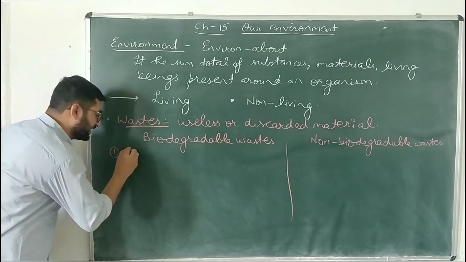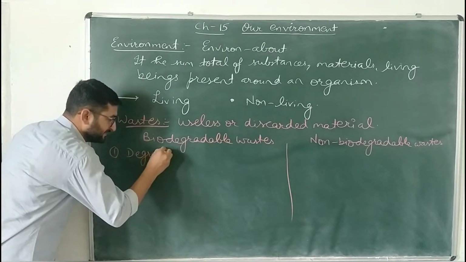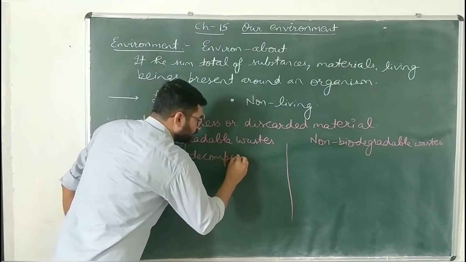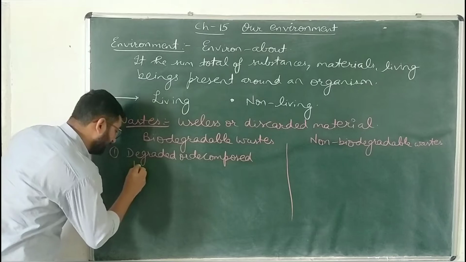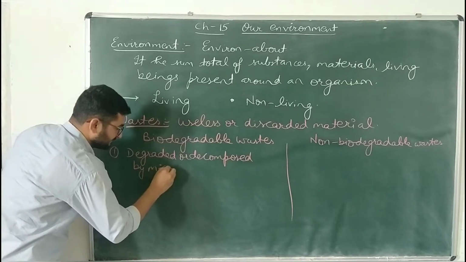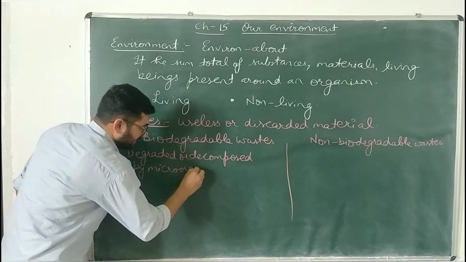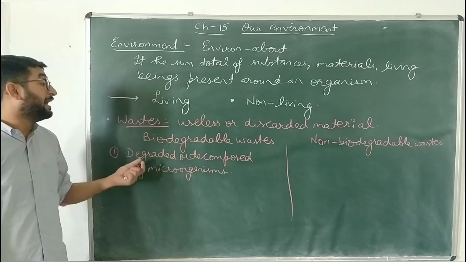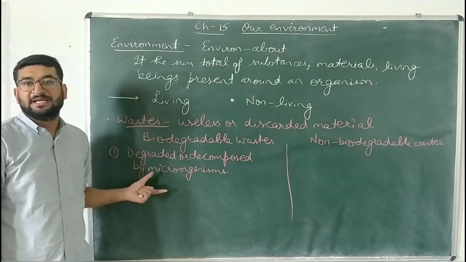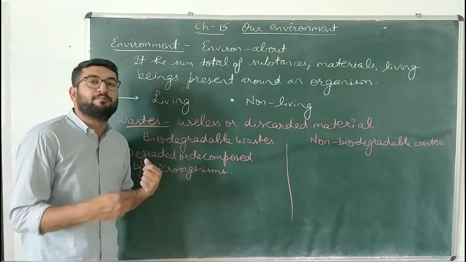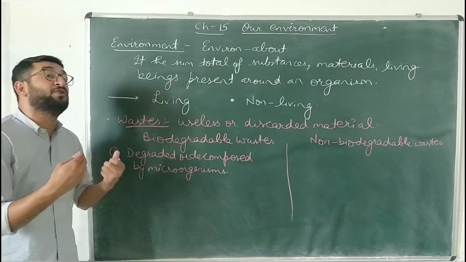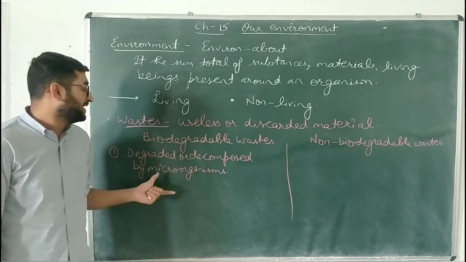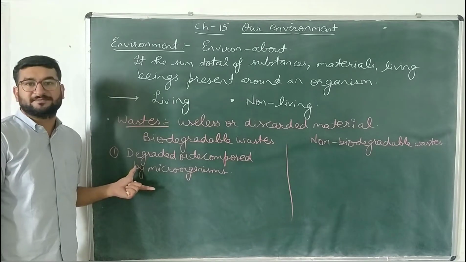The wastes which can be degraded, or you can write which can be decomposed into simple material by microorganisms, which are referred as saprophytes or decomposers, are referred as biodegradable waste. The waste which can be easily decomposed into simple, non-poisonous material by the activity of decomposers, that is microorganisms, are known as biodegradable waste.